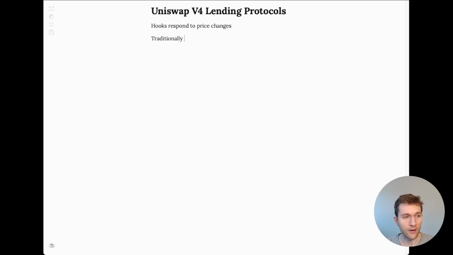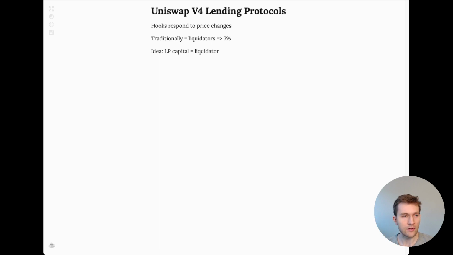Traditionally, you require liquidators, right? Traditionally, you have liquidators and you give them a 7% fee to kind of monitor and liquidate positions that are insolvent. A hook doesn't need a dedicated liquidator role. It can use LP capital, right? LP capital is the liquidator, and that's really the unlock here.